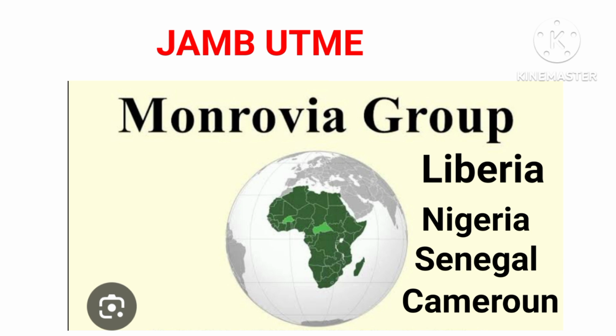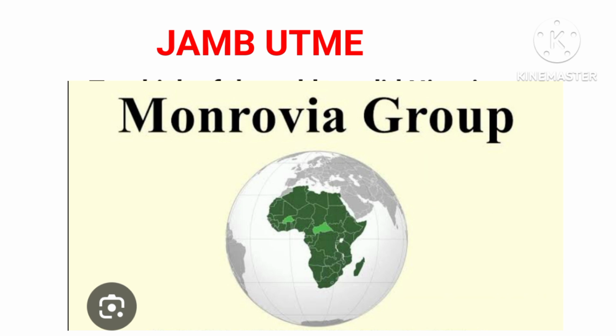So Nigeria belongs to the Monrovia Group or Monrovia Bloc.